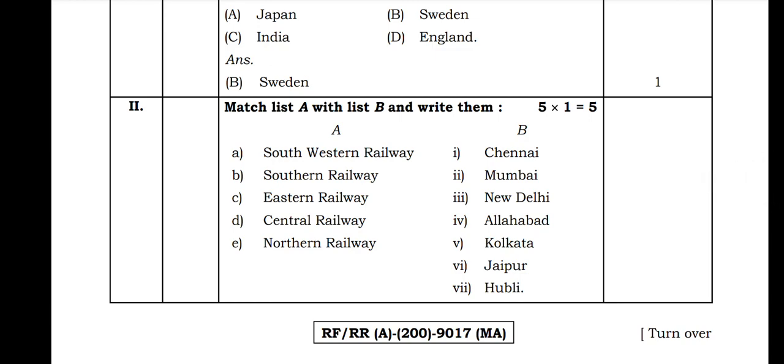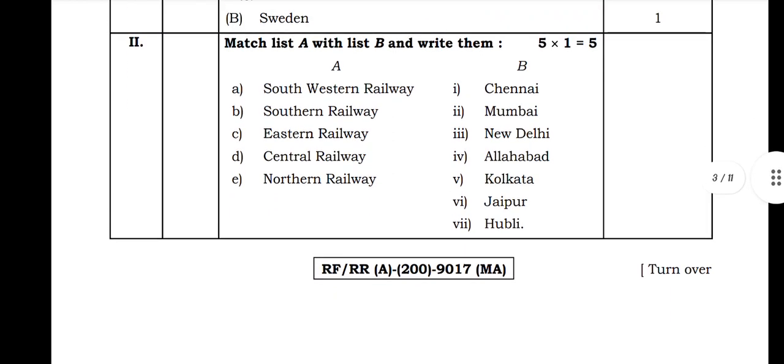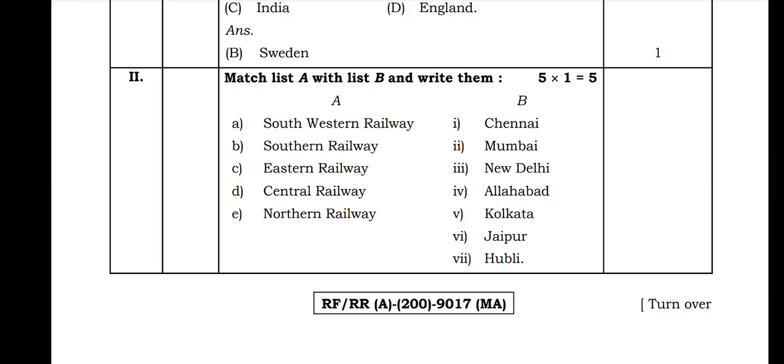Next, in the second one they asked to match list A and B and write them. So 5 marks you'll get, each match 1 mark. Total 5 questions will be given, so 5 into 1 you will get 5 marks. In part A: Southwestern Railway, Southern Railway, Eastern Railway, Central Railway, Northern Railway.